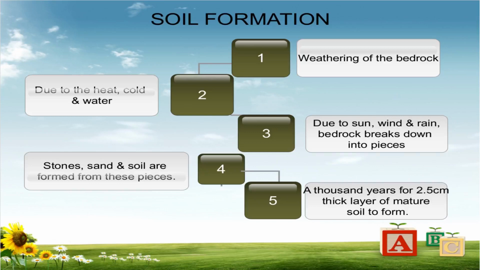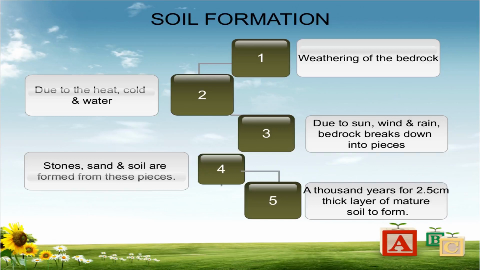Microbes, worms and insects are found among them. Rodents like mice and rats are also found here. The roots of trees growing on the land also help in the weathering of the rock. The process of soil formation is slow and continuous. It takes about 1,000 years for a 2.5 centimeter thick layer of mature soil to form.